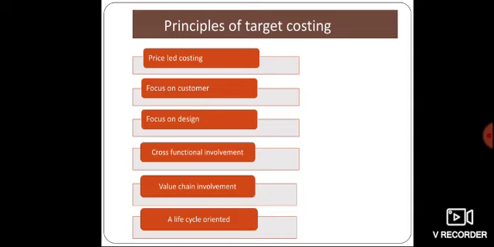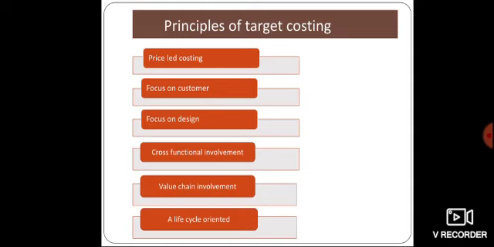After fixing the target cost for a product or service, the production of the product or service is based on the target cost, and if the target cost is not met in the design stage, they redesign the product to match the target cost. So cost control is in the design stage, the design phase. So this technique is focused on design.